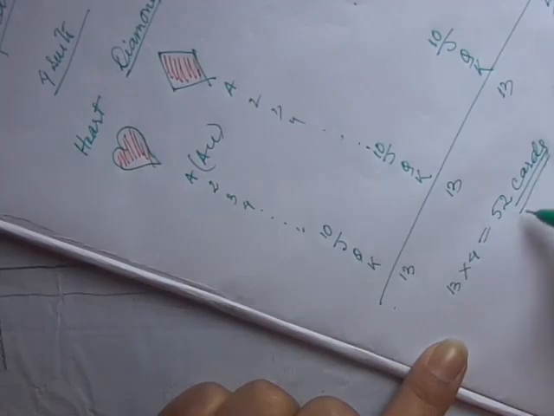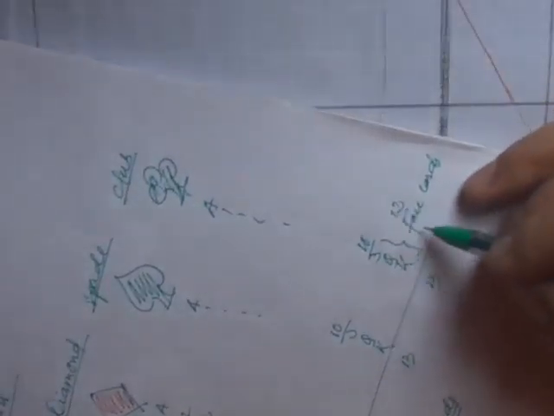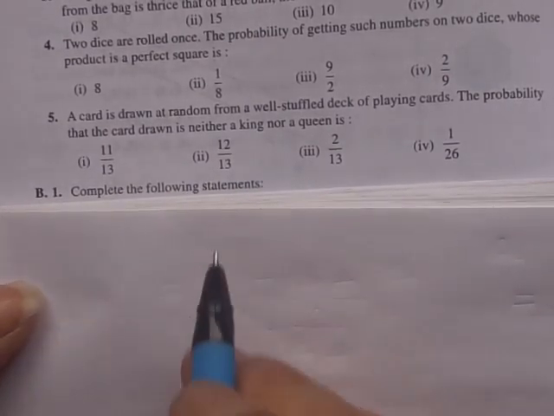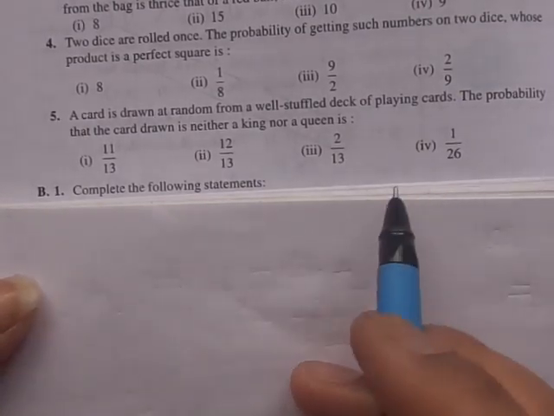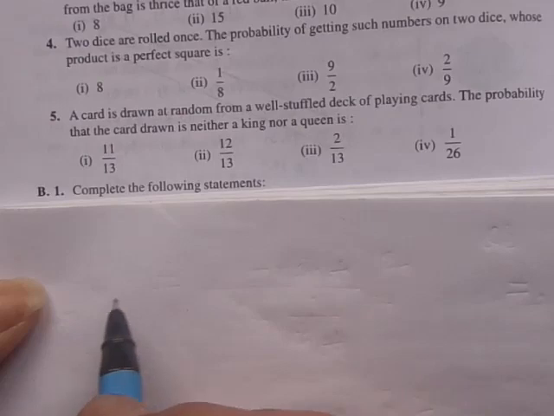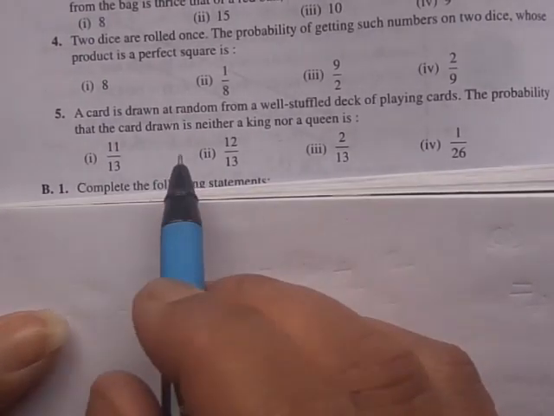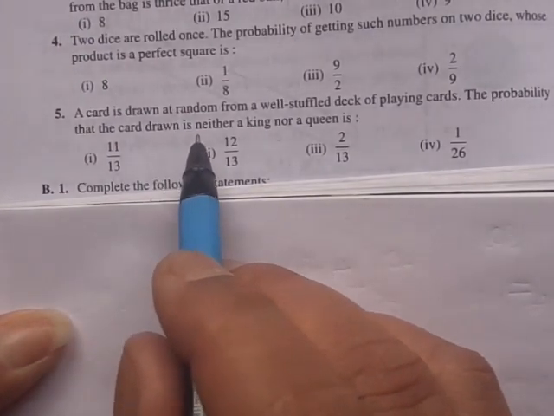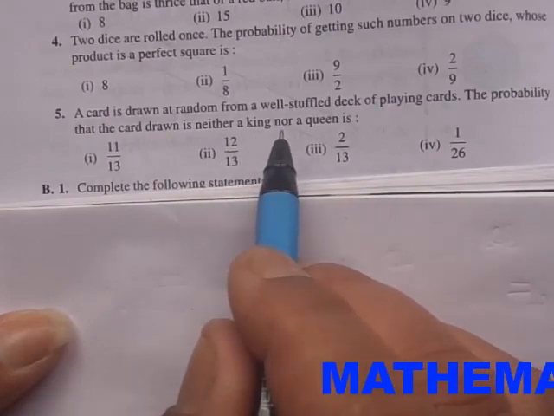Remember, out of these 52 cards, 12 of them are face cards. Now let's go back to question number 5. A card is drawn at random from a well-shuffled deck of playing cards. Find the probability that the card drawn is neither a king nor a queen. So, the probability of getting a card which is not a king, not a queen.